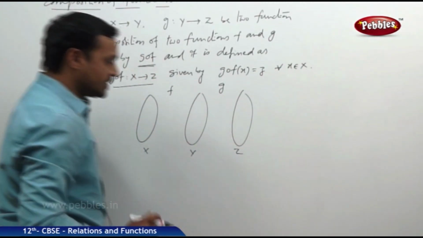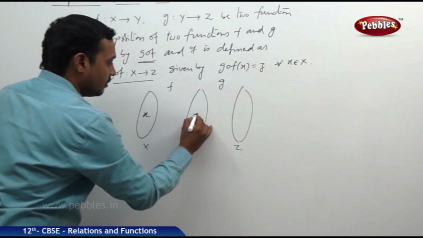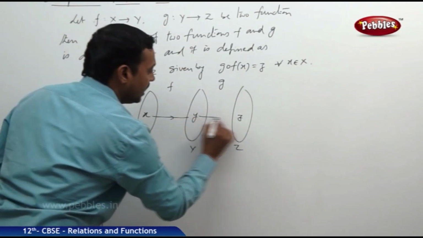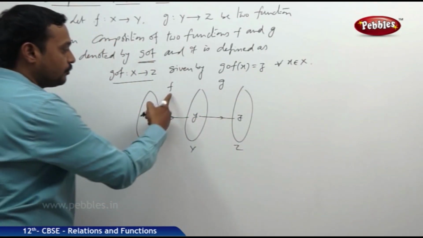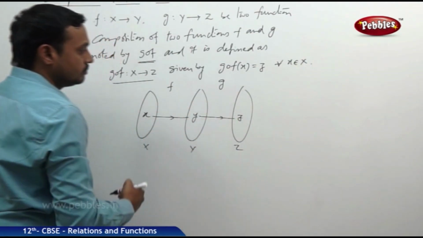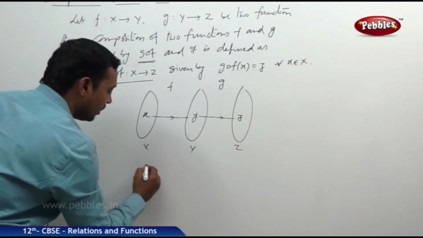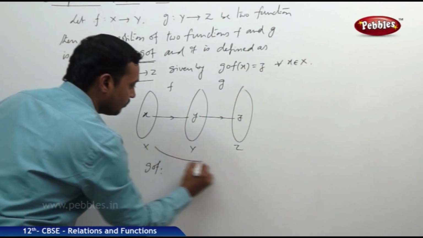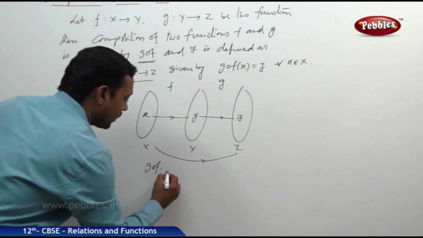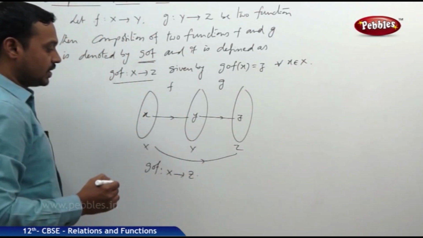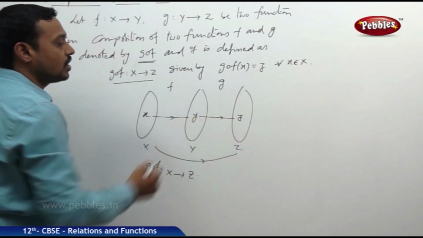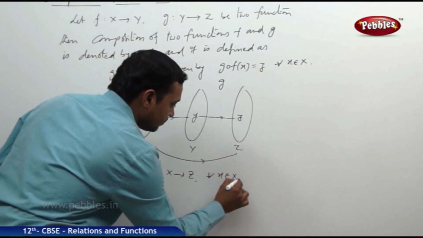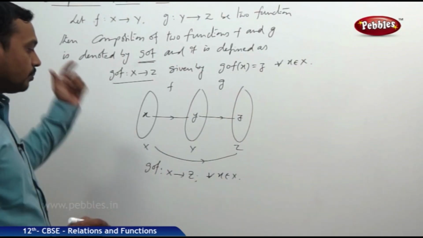I am taking three sets X, Y, Z, with x belonging to X, y belonging to Y, z belonging to Z. Now if x maps to y and y maps to z, f is the function from X to Y and g is the function from Y to Z, then the composition of these two, defined as g circle f from X to Z, is called the composite function of f and g, for all x belonging to X. Now this is the definition of the composite function.